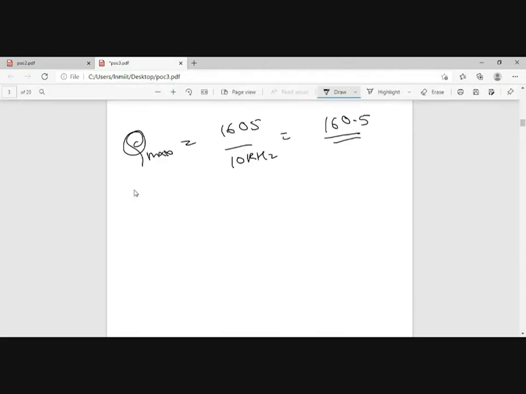Now, second question. A TRF AM receiver is designed to receive in the standard range, again 535 to 1605. The specified bandwidth is 10.